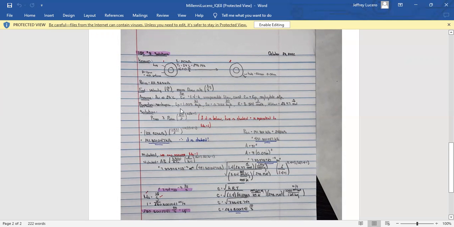For properties, we can find that Cp equals 1.005 kilojoules per kilogram Kelvin. Cv is 0.7180 kilojoules per kilogram Kelvin. We know that R is 8.314 joules per mole Kelvin, and we know that the molecular weight of air is 28.97 grams per mole.